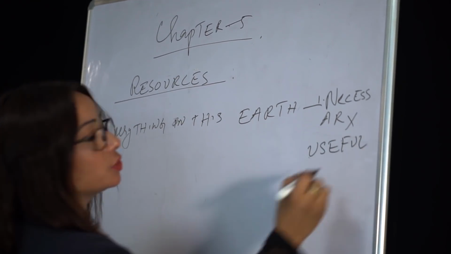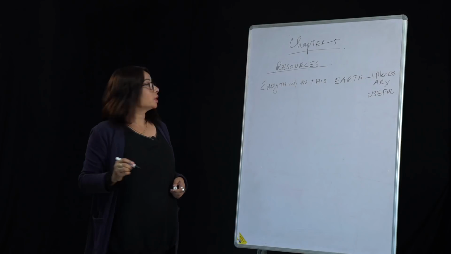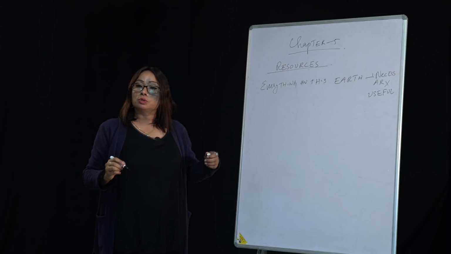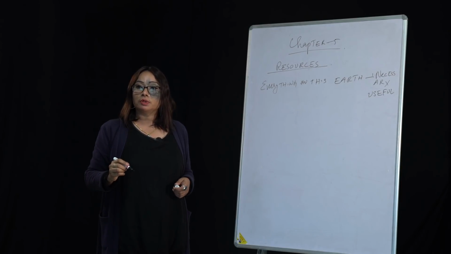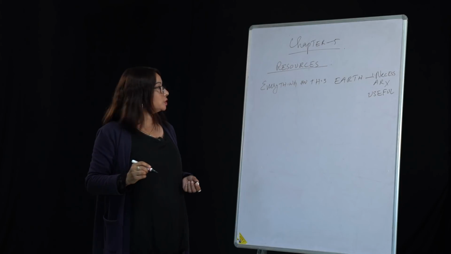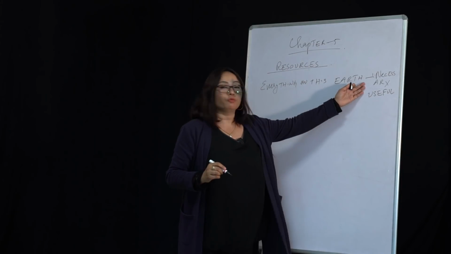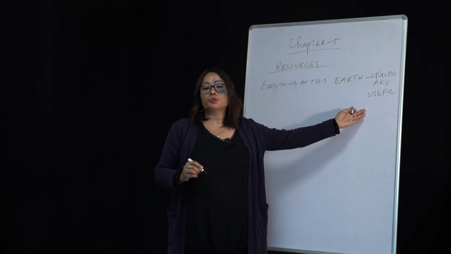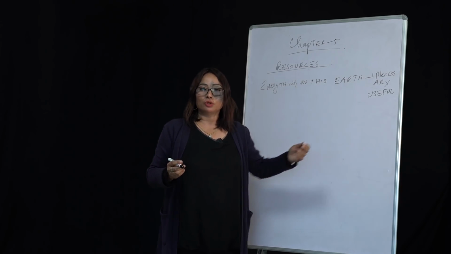Useful for what? Necessary for what? Survival. So everything on this earth that is necessary or useful for survival is known as a resource. Necessary for existence, useful for existence. Existence means survival, to live on this earth.